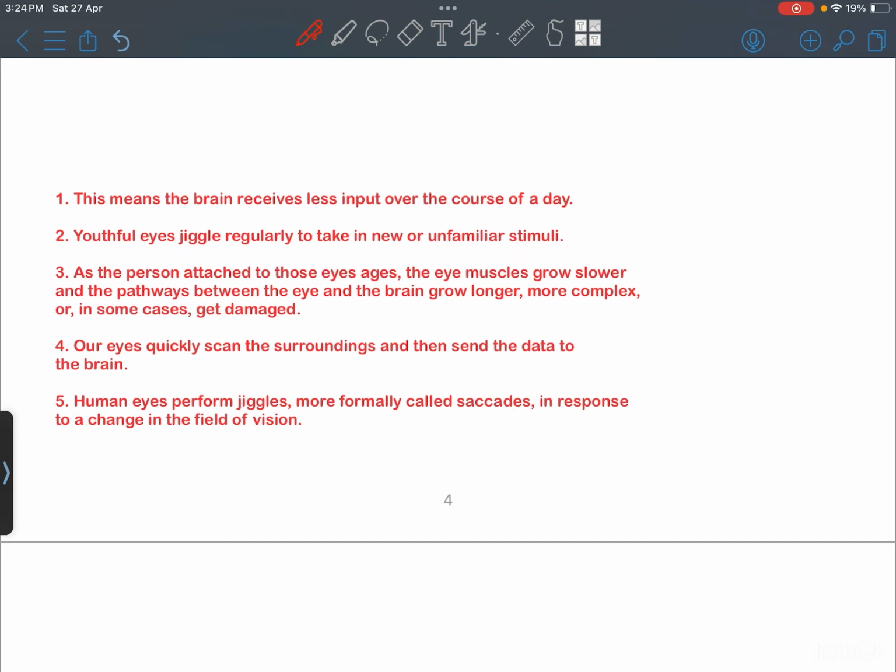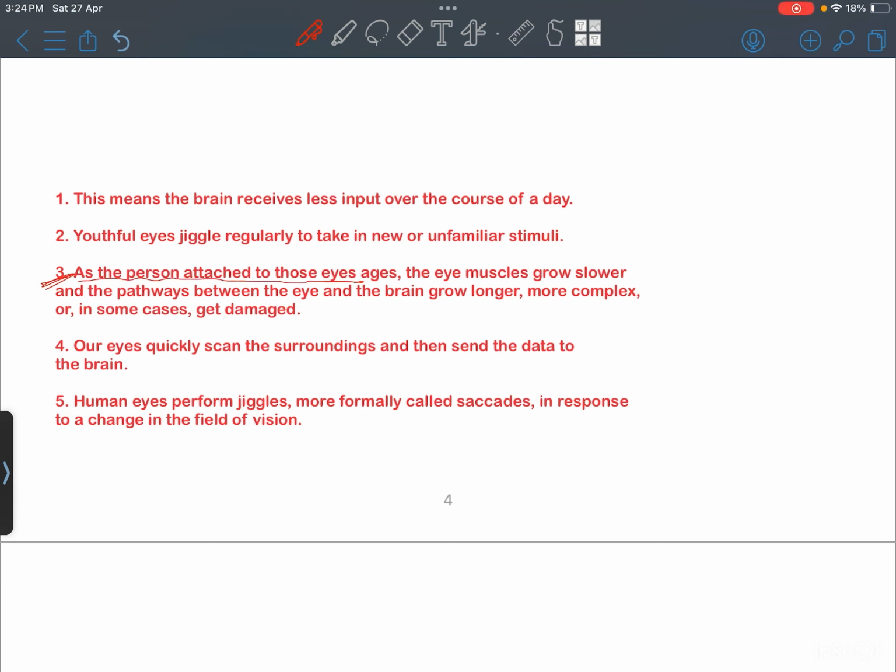Now let's see which can be a good opener. As the person attached to those eyes ages, the eye muscle. So this looks like somewhere in the middle of this sentence. Somewhere it should come in the middle of the paragraph.